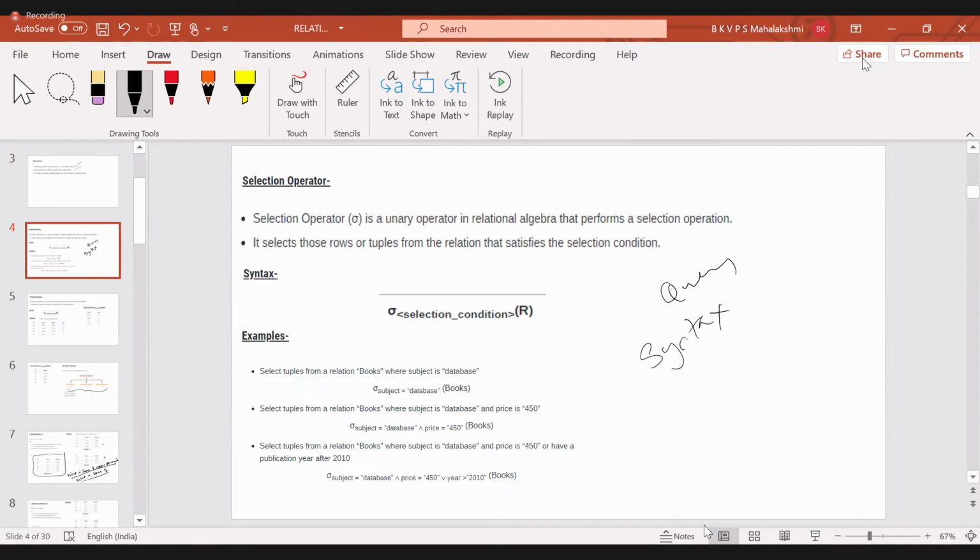So see here, I have already told you this symbol which is used for selecting the records, and for selecting the records we have to specify the condition. That condition we have to mention as a suffix to that symbol, and then we specify within brackets the relational table.